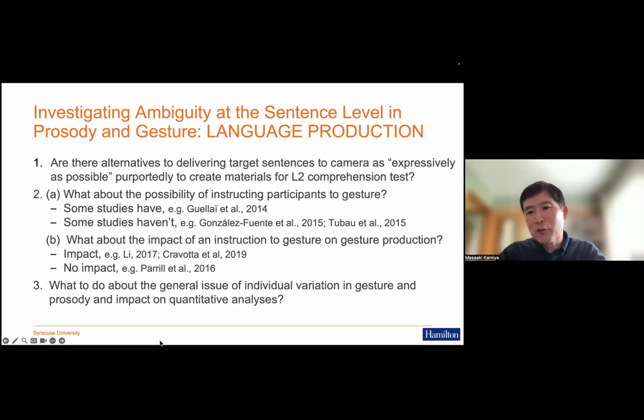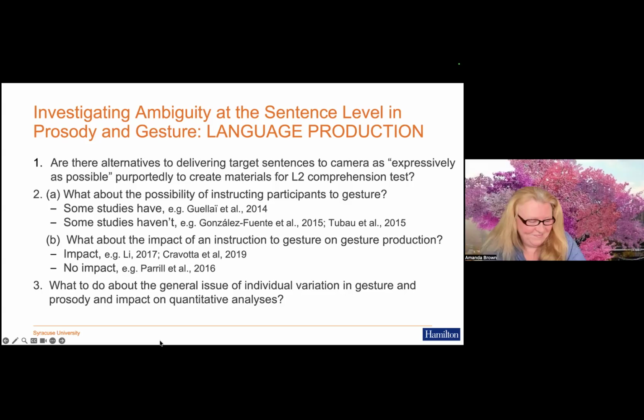So as Amanda mentioned, one of the challenges is a pragmatic constraint in a way. We don't usually say ambiguous sentences in day-to-day conversation. So that may be another factor for people to naturally produce gestures one way over the other, unlike reference tracking. Yeah, that's true.